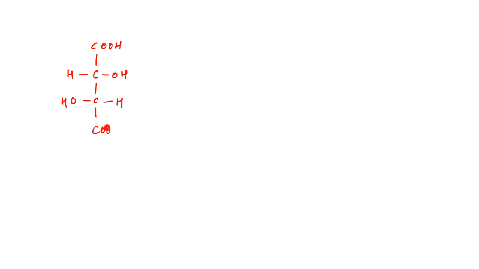Anyone? How many chiral carbons are there? Yes, students? Suppose I number this 1, 2, 3, 4. Can you tell me which two carbons are chiral? Yes, 2 and 3. So we represent chiral carbons like this. The number of chiral carbons is 2. Sorry. What is the number of isomers? If there is a chiral carbon, there is a number of optical isomers. How many optical isomers are there? What is that formula?